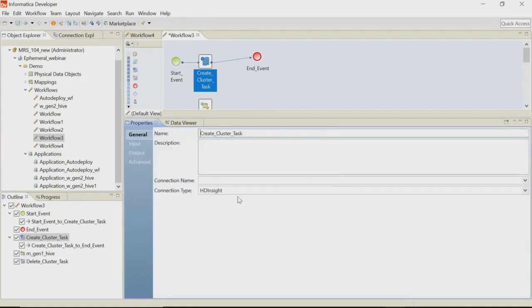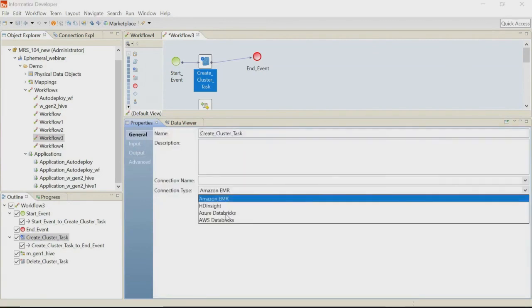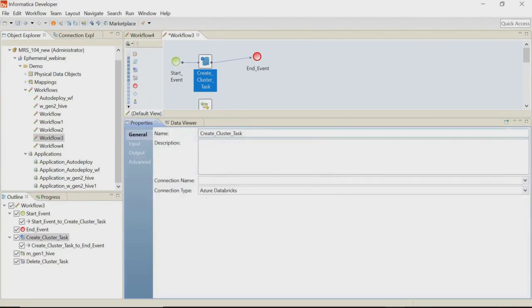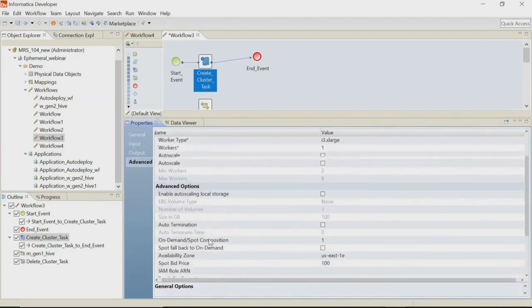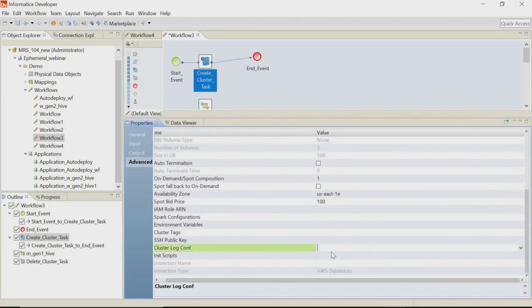For other connection types like EMR, we have the log URL property. This is the property to store the application log. And for Azure Databricks, we have the cluster log conf property, which can be used to process the application logs. And for AWS Databricks, we have a property called cluster log conf, same as that of Azure Databricks, and you can mention the log location here.